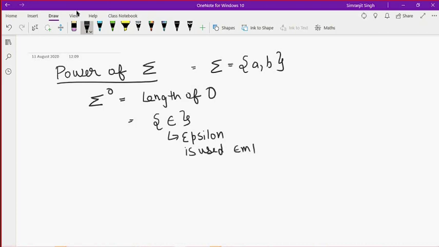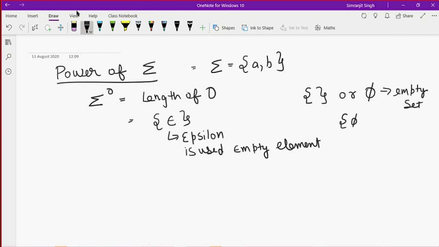There is also another thing. Those who have studied discrete mathematics will have come across another notation. That is the notation of an empty set, so don't mix these two. When the whole set is empty, we use that notation, and please don't use it for this case. Either use this notation or that one. I am sure you have studied the empty set in discrete structures. Epsilon is used to denote an empty element.